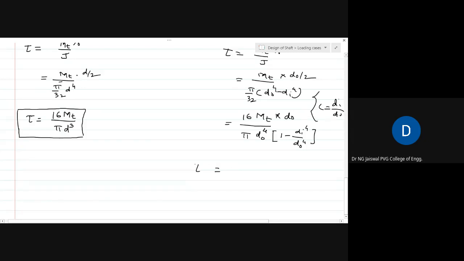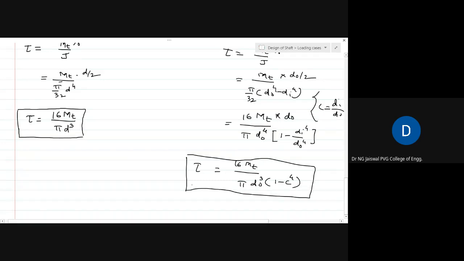Finally, what I should get is 16 mt upon pi dO cube into 1 minus c to the power 4. Please remember, this is the equation for the torsional shear stress for a hollow circular shaft subjected to only torque.